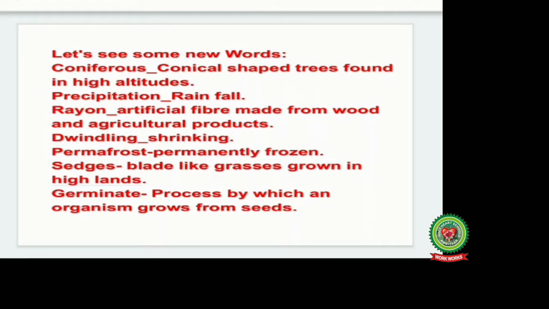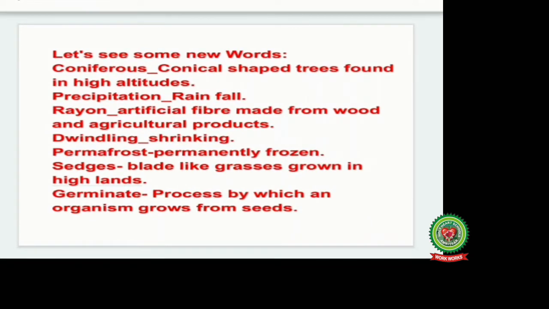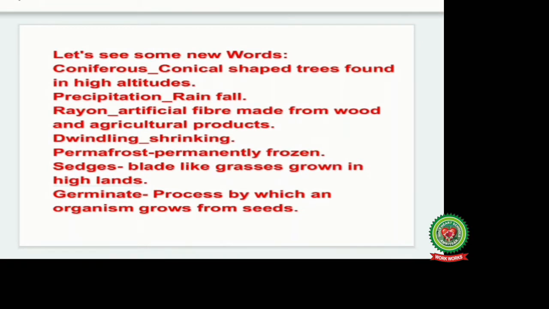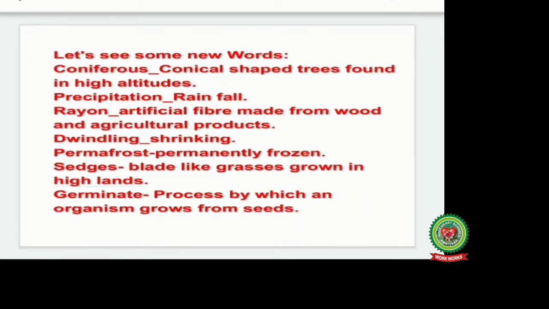Rayon: artificial fiber made from wood and agricultural products. Dwindling means shrinking. Permafrost: permanently frozen. Sedges: blade-like grasses grown in highlands. Germinate: process by which an organism grows from seeds.